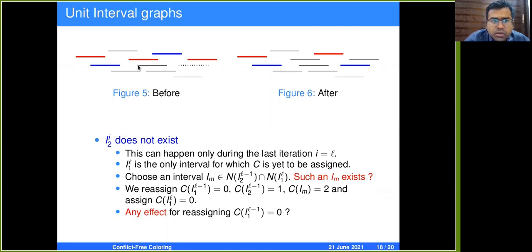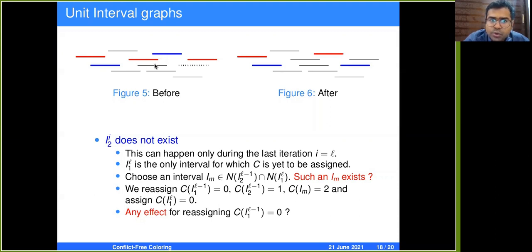Their left endpoints should be starting after the left endpoint of this red colored interval. So these intervals maybe they are relying on this red colored interval, but note that these intervals are also intersecting with this blue colored interval. They also have a neighbor of this blue colored interval.